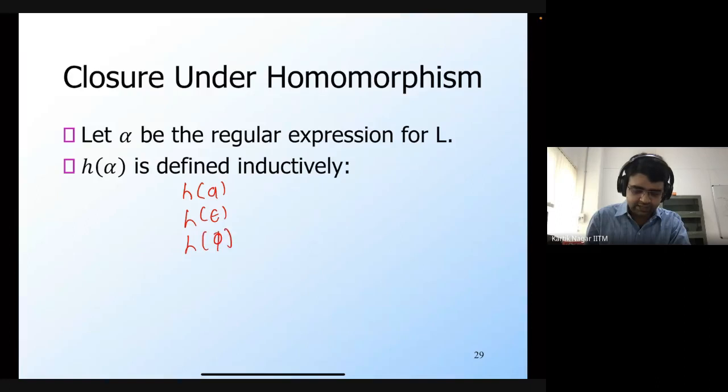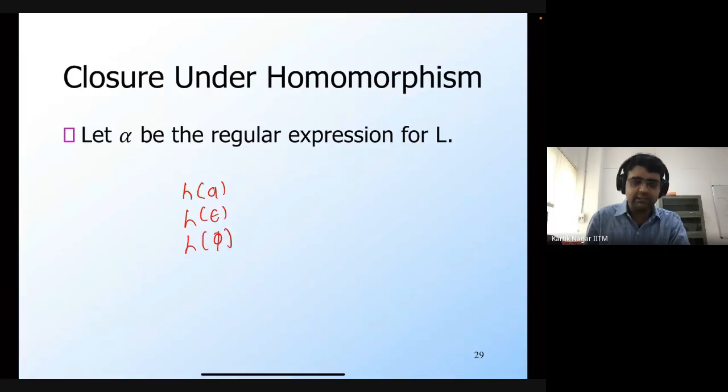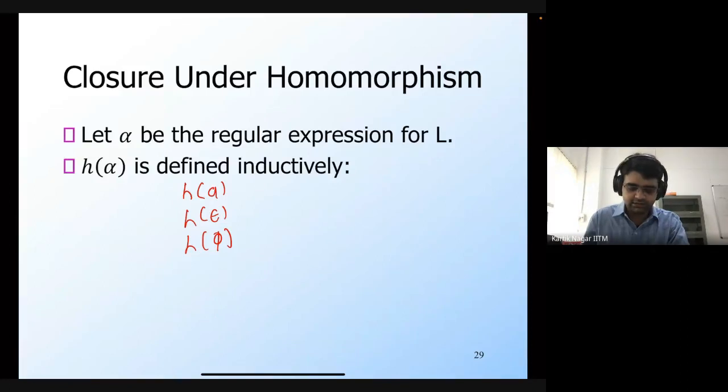Note that this a, epsilon, and phi are regular expressions. So here a is not a symbol. It's a regular expression whose language is basically the string a, and so on. So what is h of a? What can we define h of a as, so that the regular expression that we get describes exactly the language h of a?